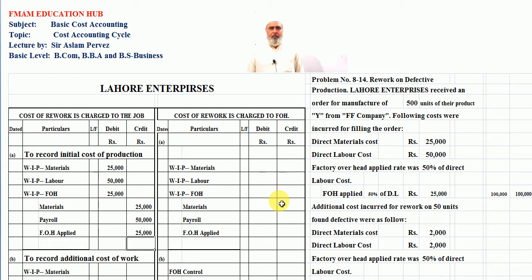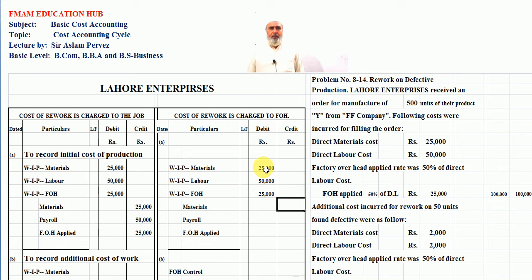Now same as we have to pass the initial entries in the second journal, which is maintaining the rework cost to charge factory overhead control here. The same entry will be passed as the initial stage, 25,000 as a material cost, 50,000 as a labor cost, and 25,000 rupees as a FOH cost.